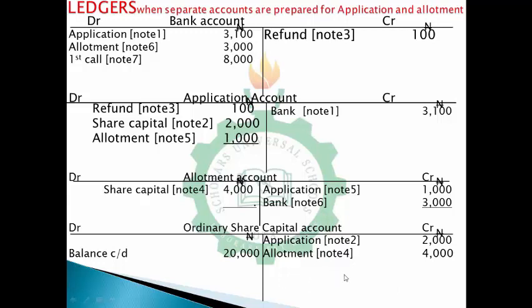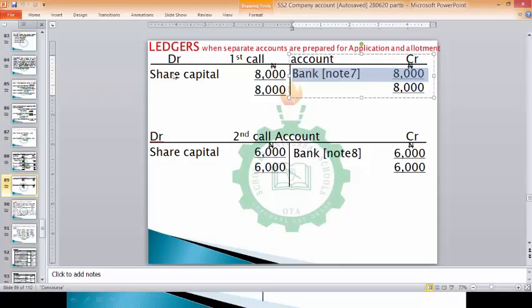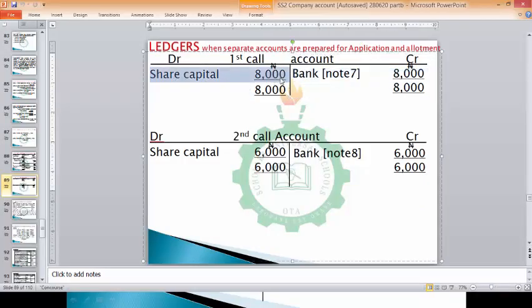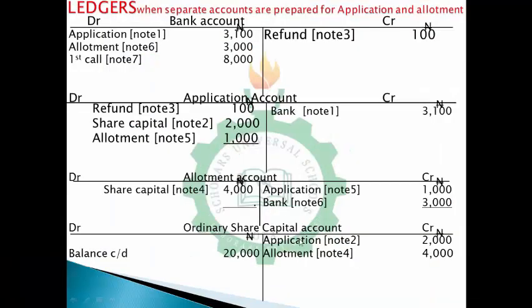We'll put first call here, 8,000 naira. Then you go to its ledger and you debit it here, 8,000 naira. You understand? So in that case, what it means is you credit the first call account, then you debit it in the ledger. So in that case, let's move to the second call. Now for second call, you receive money first as well. You go the same route that you've done for first call.